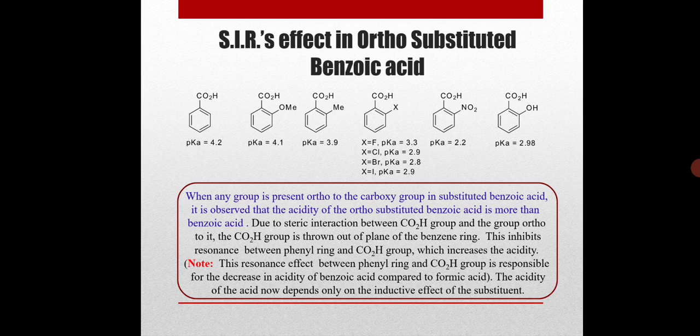Why is it so? Due to the steric interaction between the carboxylic acid group and the ortho groups, the carboxylic acid group is thrown out of the plane of the benzene ring. And the moment the carboxylic acid group is thrown out of the plane of the benzene ring, resonance between the phenyl ring and the carboxylic group is inhibited. And the moment this resonance is inhibited, the acidity of the carboxylic group increases.